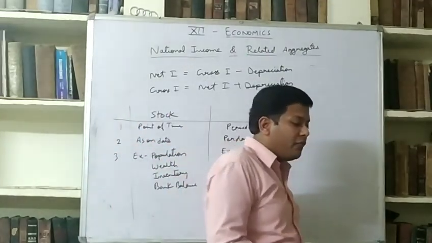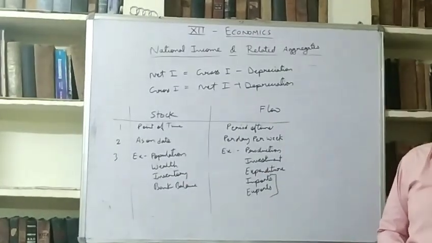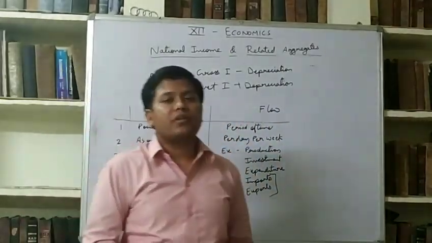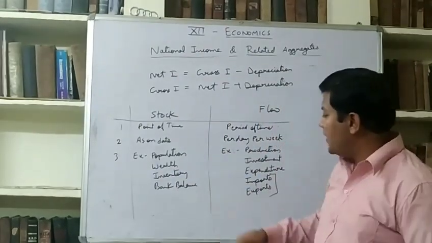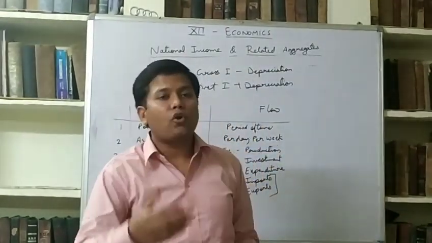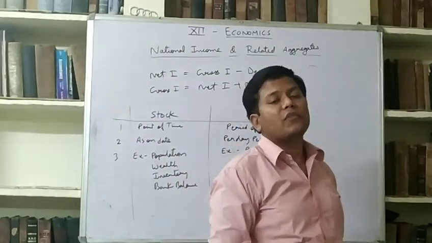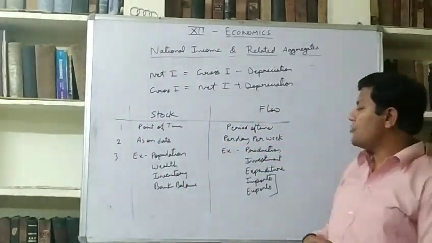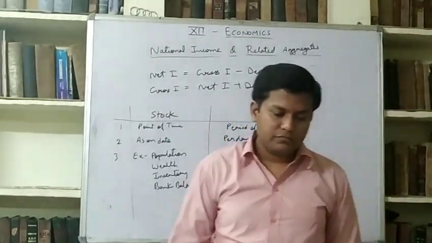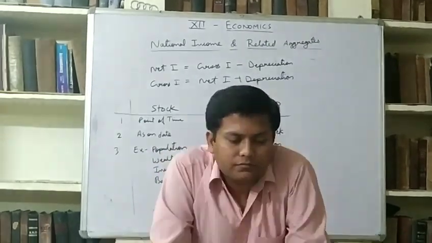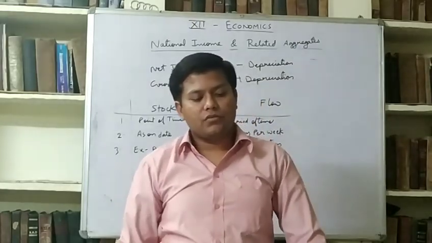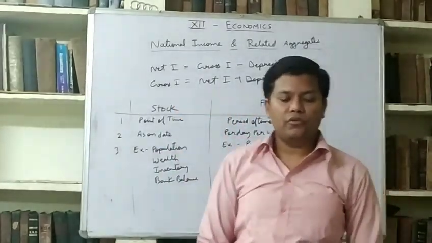And another thing is that flows are also created from stocks. अगर स्टॉक नहीं हो तो फ्लो भी नहीं हो सकते. For example, same example, we have bank balance stock, but the drawings from bank is a flow. When we withdraw money from bank, then it is flow. So we can also say that flows are also made out of stock. So you understand the difference between stock and flow.